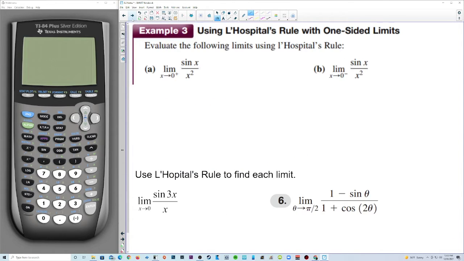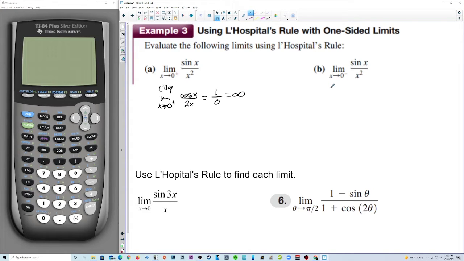Using L'Hopital's rule with one-sided limits, evaluate the following limits using L'Hopital's rule. So if we plug in 0, sine of 0, 0 over 0, we get an indeterminate form. So we're going to do L'Hopital's. Limit as x approaches 0 from the right of cosine of x over 2x. Now when we plug 0 in, we get 1 over 0, but we're on the positive side of 0. So this is going to be positive infinity.